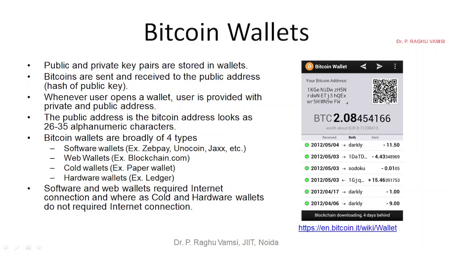So if I want to send you something, I cannot type like 1K, capital K, capital G, capital E. Instead I will scan this QR code, or you may send this QR code. They will scan the QR code, and automatically the address will come. You may also set how many bitcoins, BTCs, are to be sent, just like how UPI payment is done. And here, look at received: how much was received from whom, and these details, like your bank transaction details.